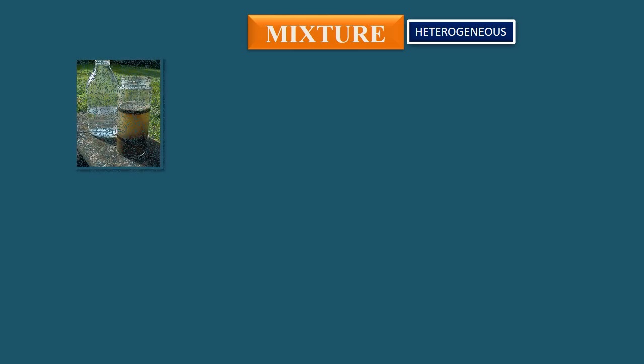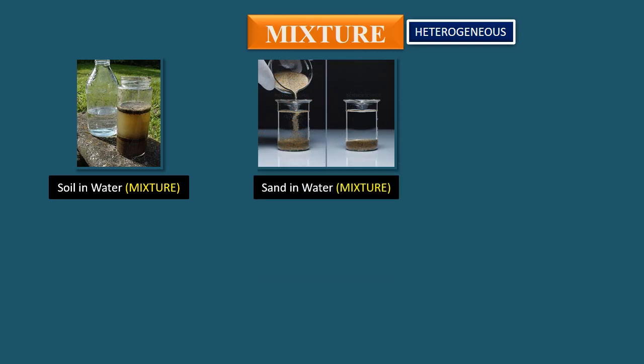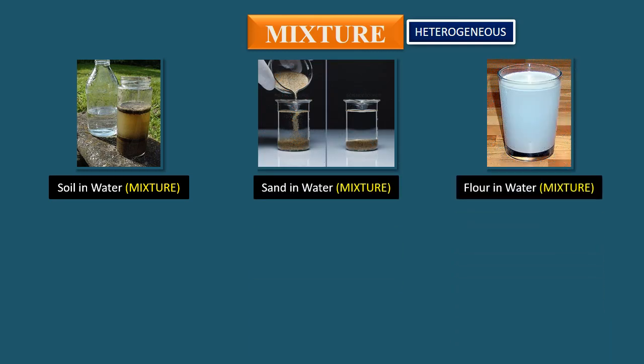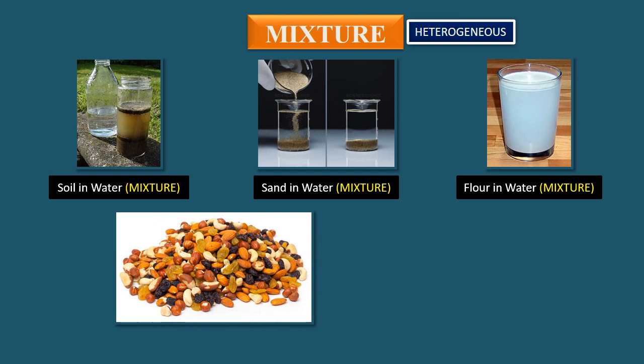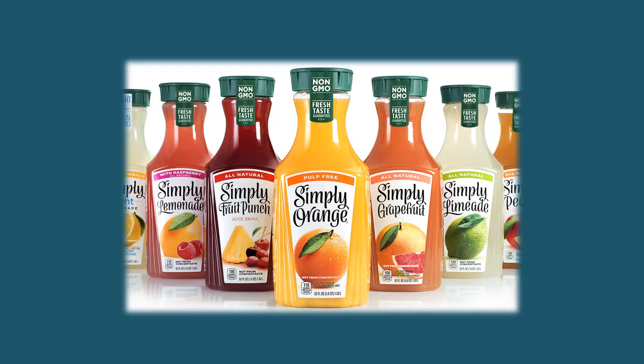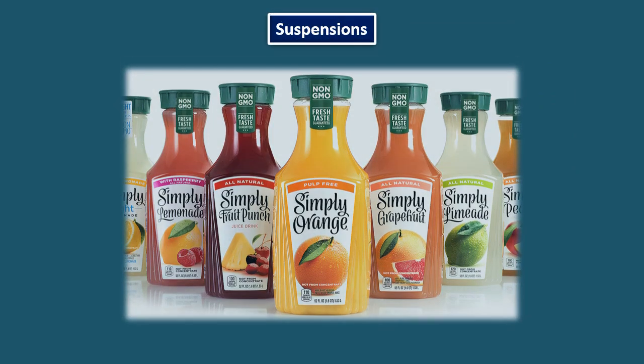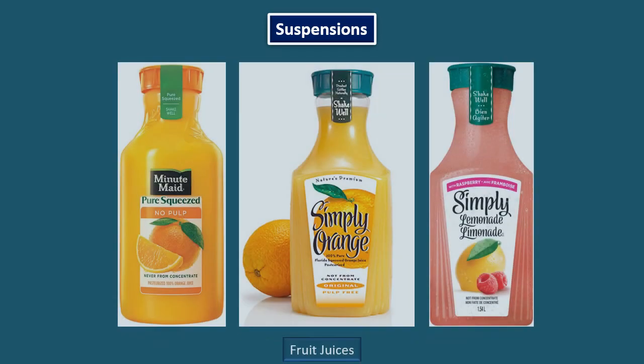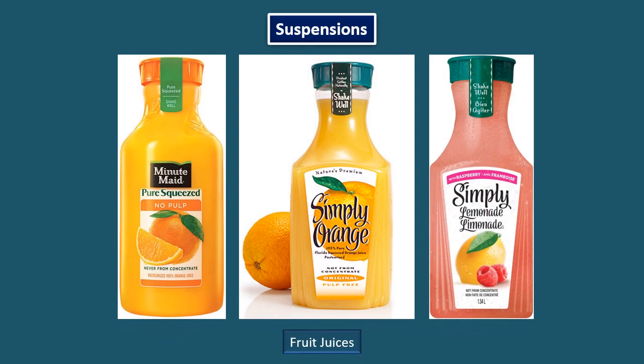So the examples of heterogeneous mixes are soil in water, sand in water, flour in water, a mixture of dry fruits, a mixture of stones. Other examples of suspensions: the liquids which need to be shaken well before using are all suspensions, like these fruit juices.